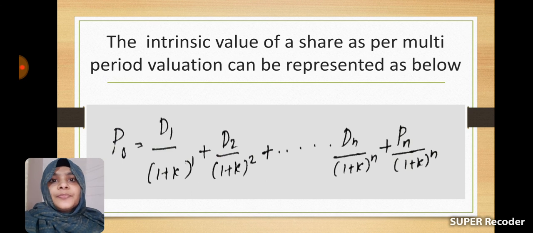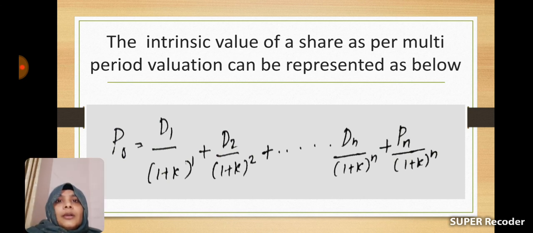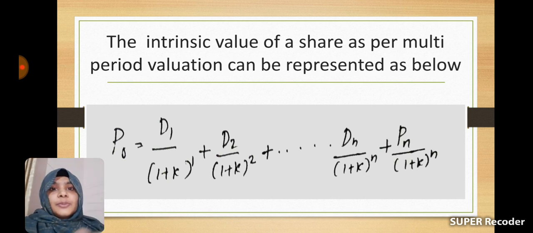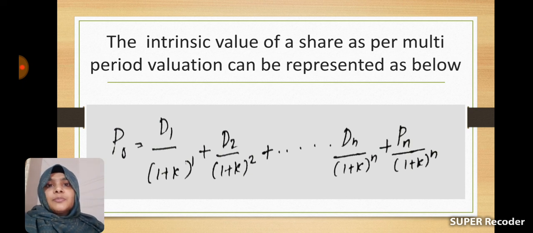But in the second aspect of our question, it is asked whether we are holding it for 3 years, so the holding period is mentioned.